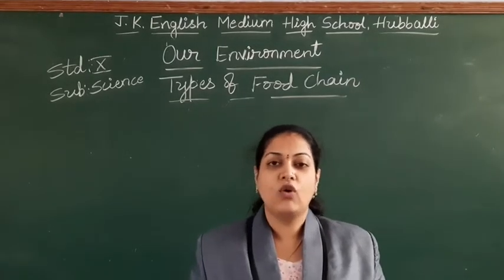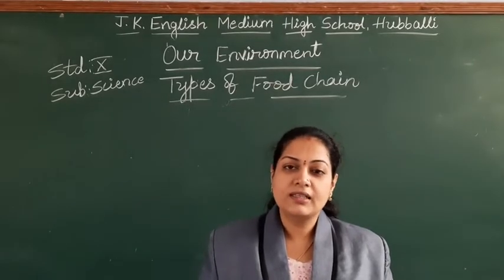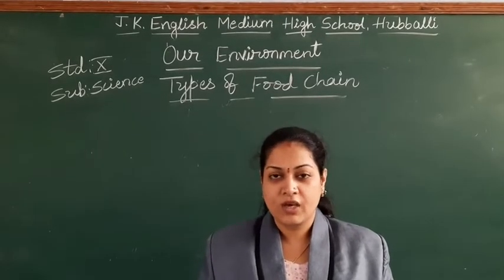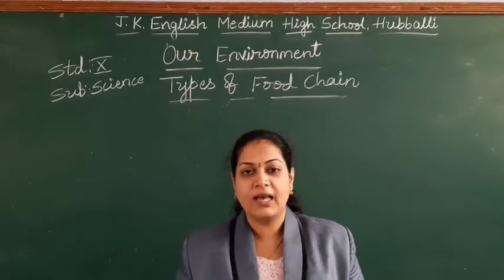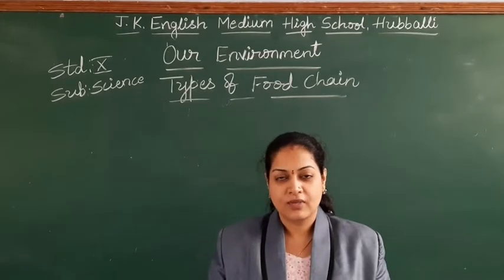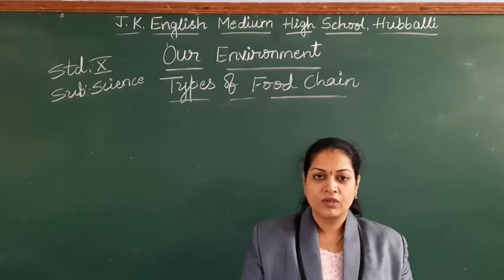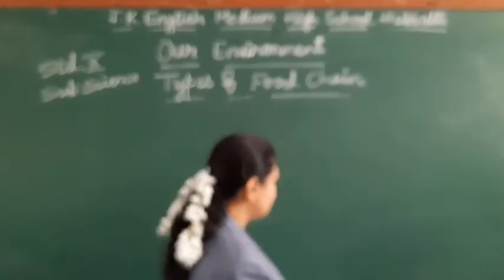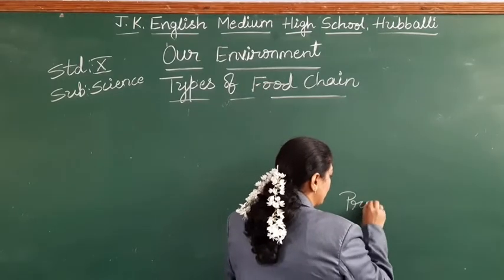Let us recall, students, what is the meaning of food chain? Transfer of energy from one trophic level to another trophic level in an ecosystem is called food chain. We discussed one example also. Transfer of energy starts from producers.